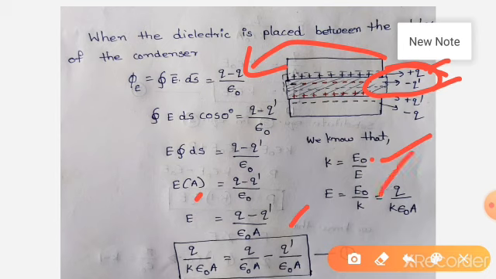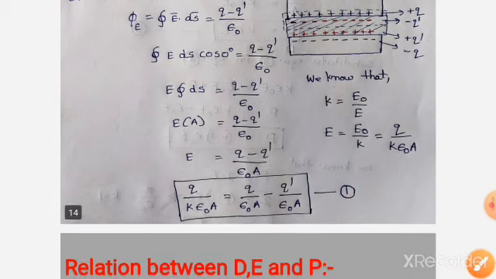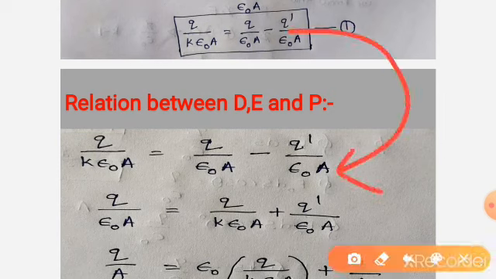So already you know that E naught is equal to Q by epsilon naught A. So substitute here Q by K epsilon naught A. Substitute this in this equation, then we get the equation like this. By using the equation, we can determine the relation between these two vectors.